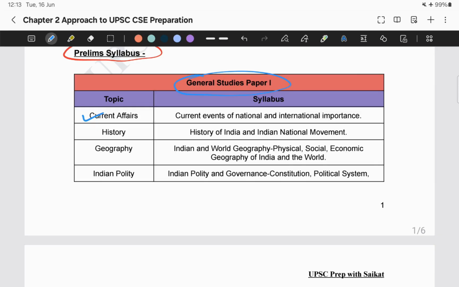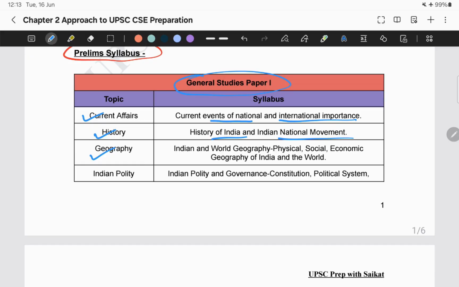So what exactly do we need to study from the current affairs portion? We need to study the current events of national and international importance. That's it. Next comes history. So over here, what exactly do we need to study? Now you will need to study the history of India and the Indian national movement.